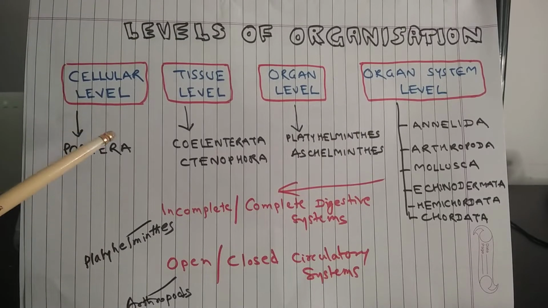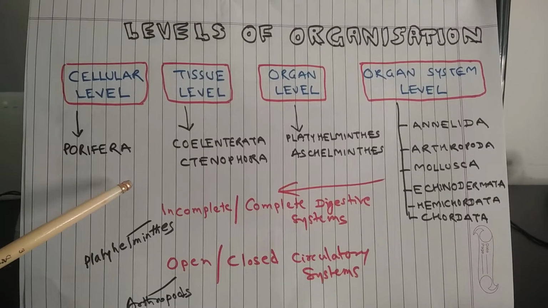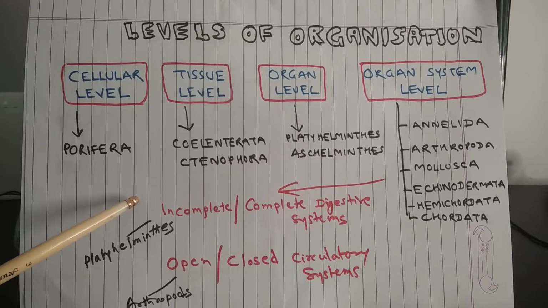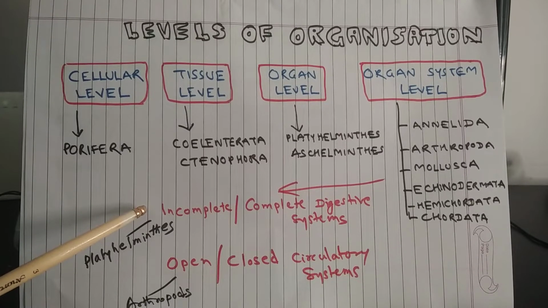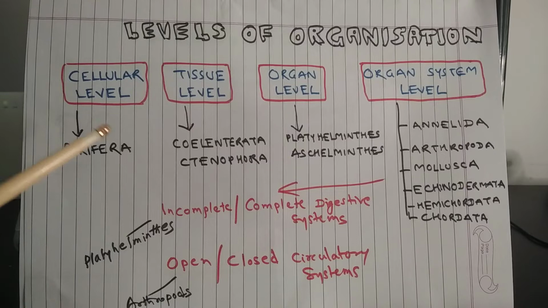In case of cellular level organization, there is no division of labor. So, all the cells are responsible for all the biological functions. So, every cell will carry out respiration, every cell will carry out digestion or excretion, and so on. Cellular level organization is seen in porifera or sponges.